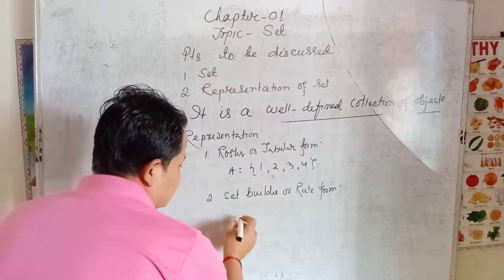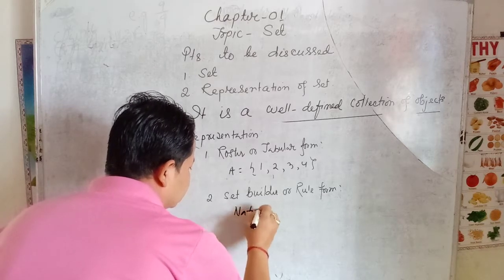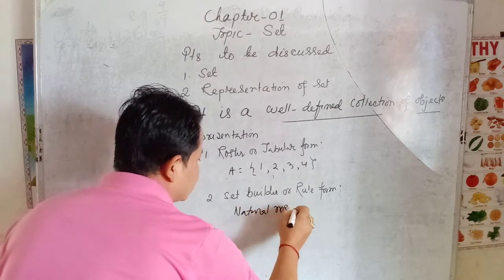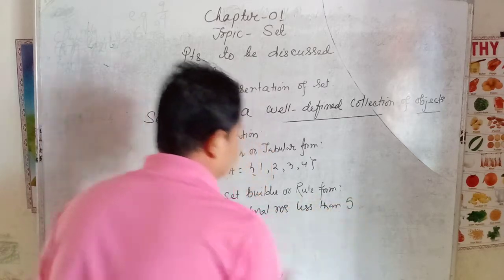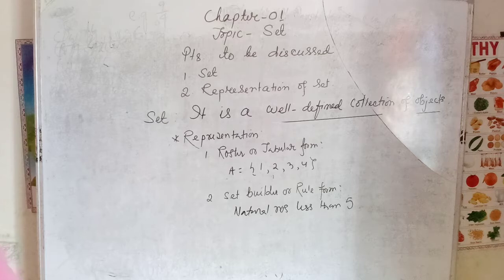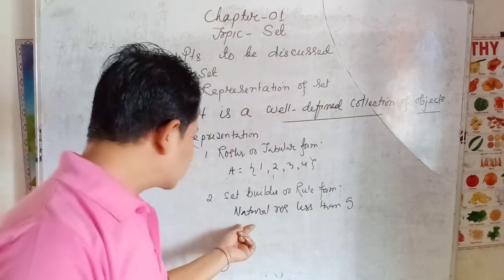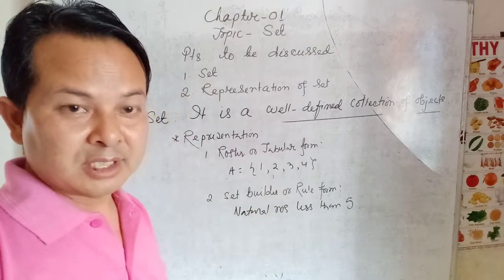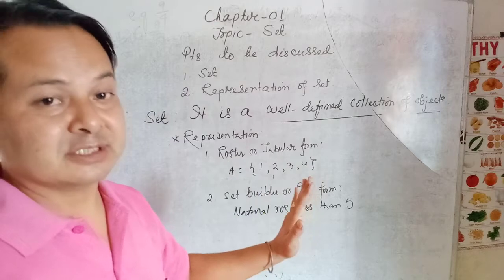I just have to note this very clearly, so I am going to give one example. Natural numbers less than 5. What I mean to say is that this is the definition of the given set. That's why this is called set builder form. But in the set notation, how can we specify? Let us see that one.